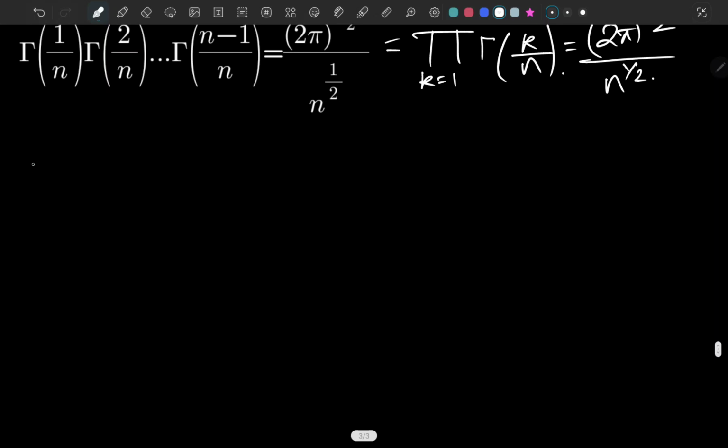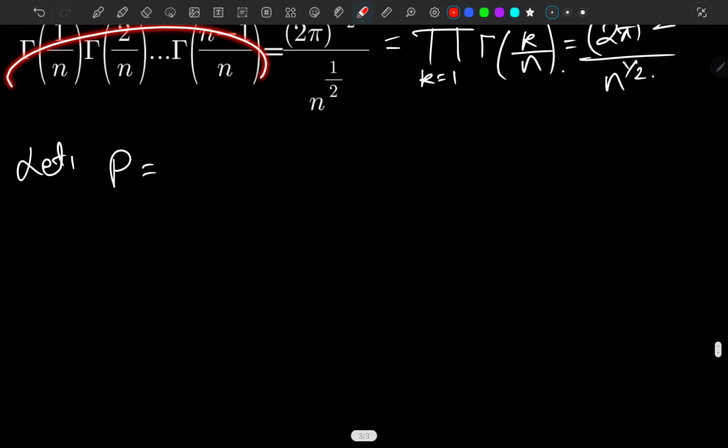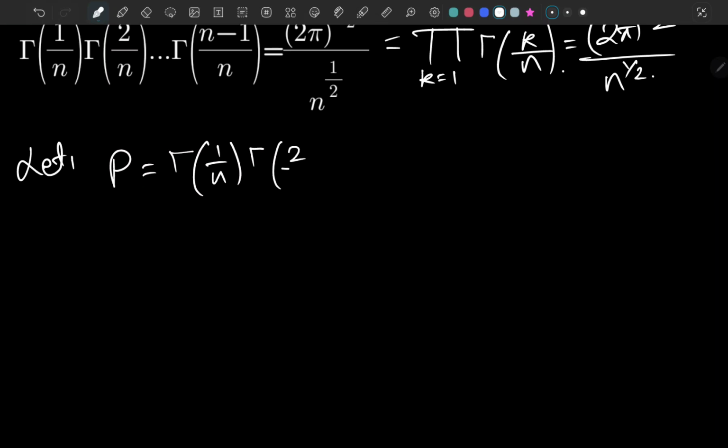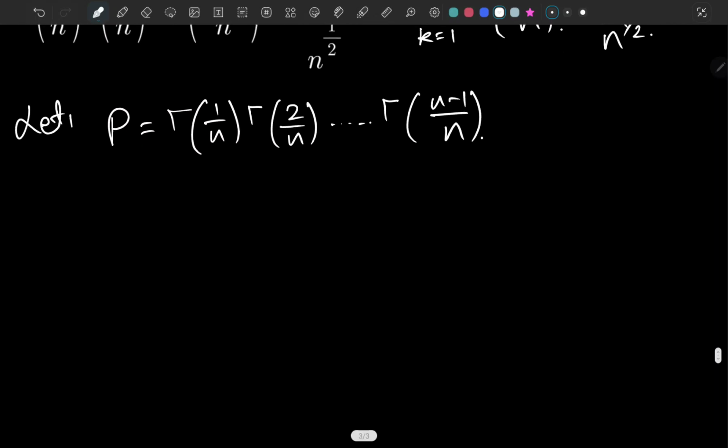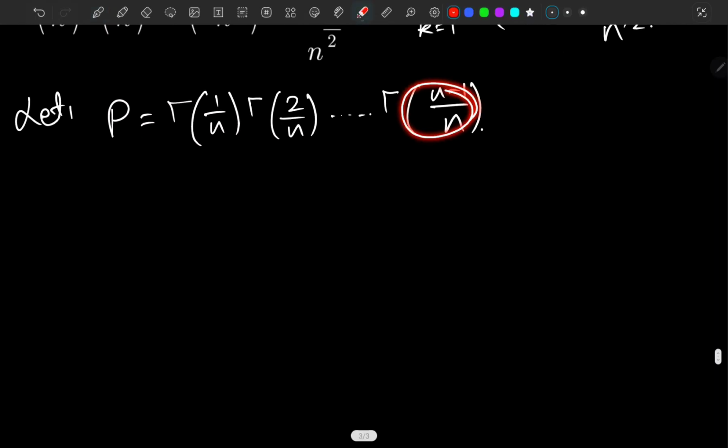So our first step is, let p equal this product, actually the left hand side of our target, right? So it's gamma of 1 over n times gamma of 2 over n and so on, all the way up to gamma of n minus 1 over n. And look at this part carefully. This can be written as 1 minus 1 over n, right?